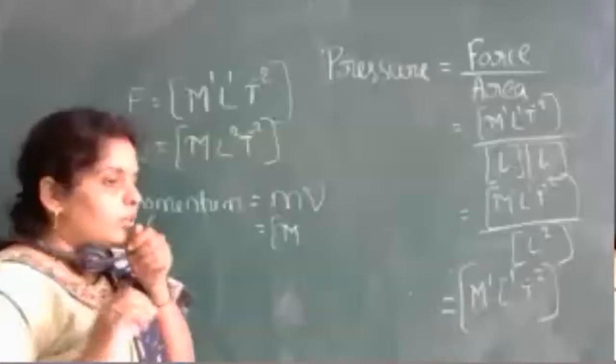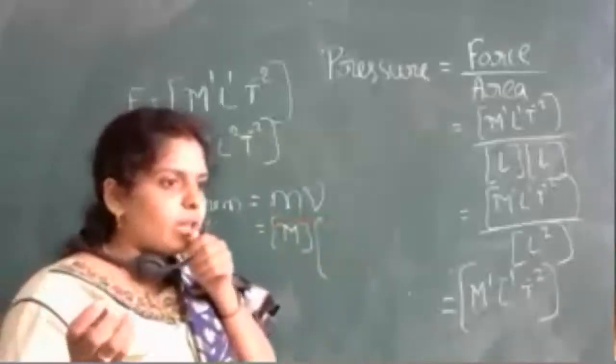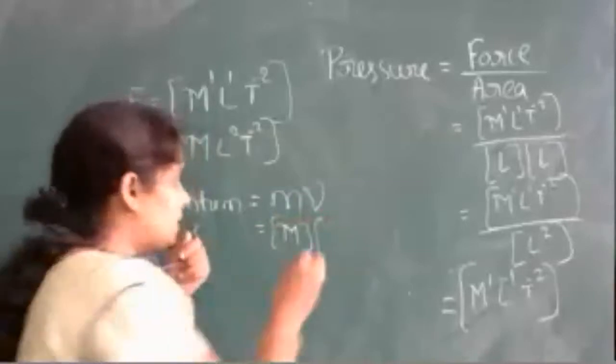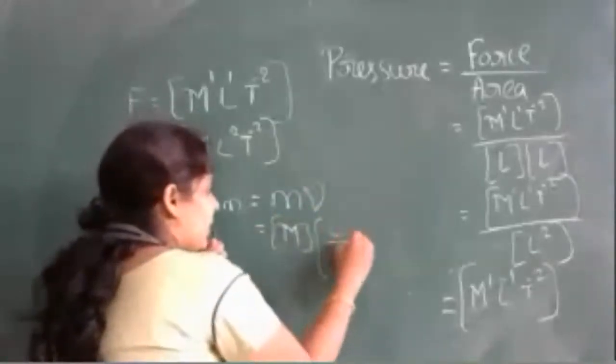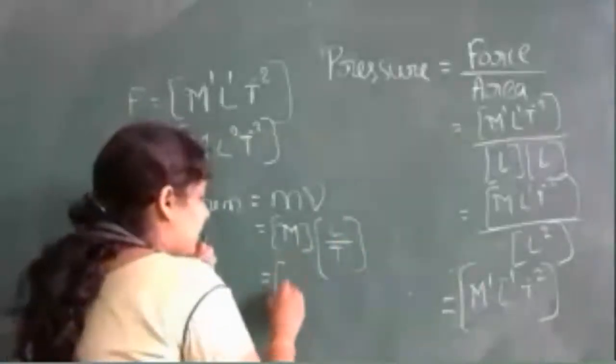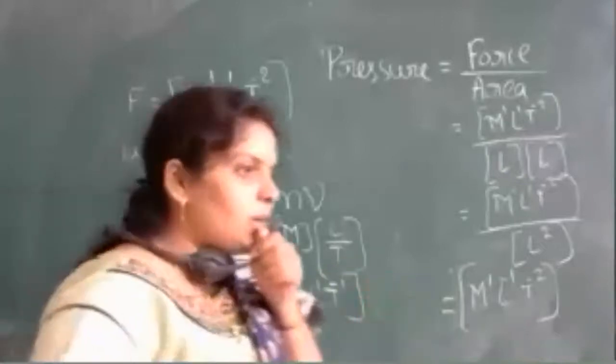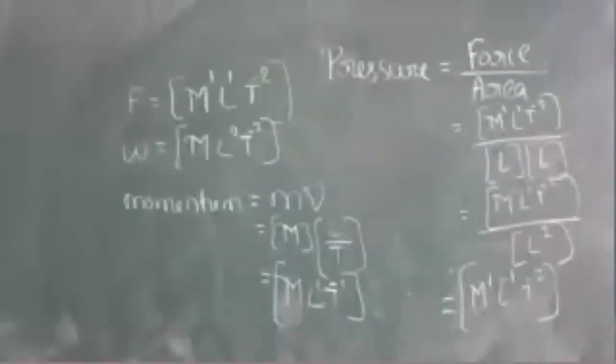Mass I'll write as it is. Velocity, if you remember, very good; otherwise you can write it as length divided by time, that is displacement divided by time. That is nothing but M, L raised to 1, T raised to minus 1. This is your momentum.